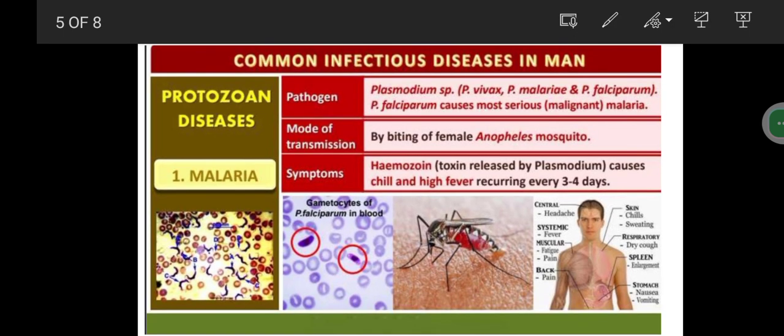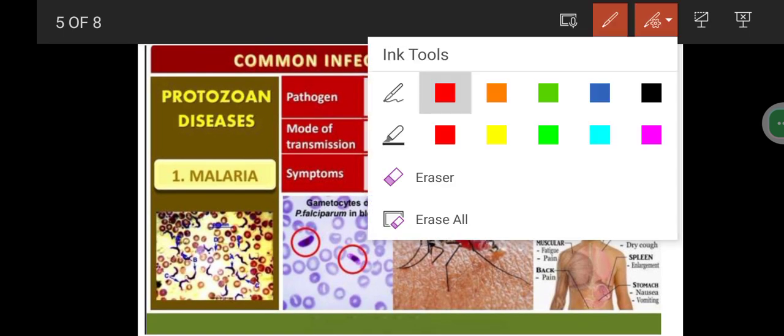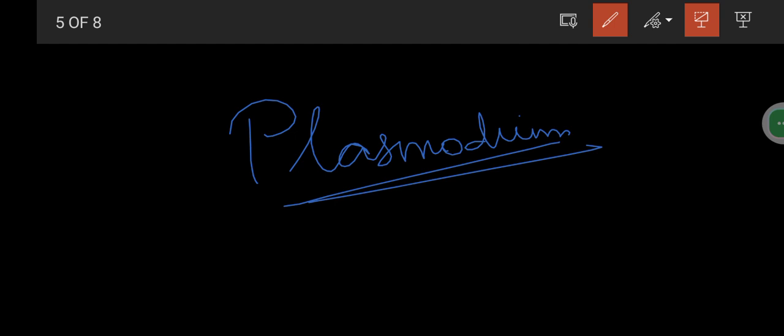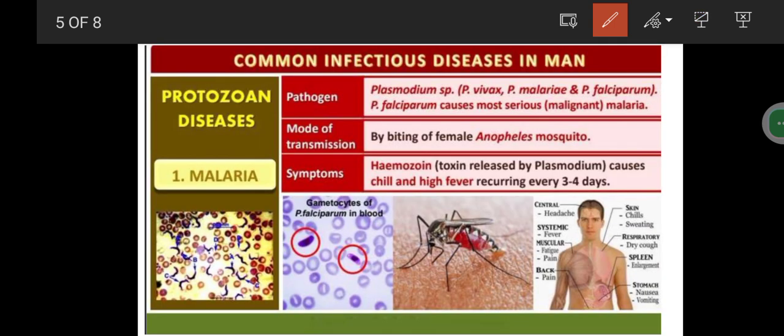In malaria we have several kinds of pathogens. Plasmodium is the main genus, and there are several species. First of all, Plasmodium vivax, Plasmodium malariae, and Plasmodium falciparum.